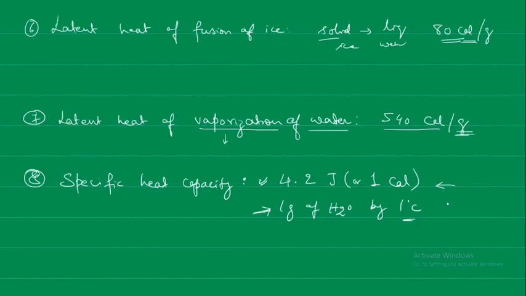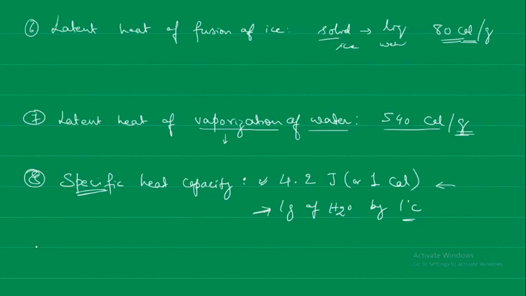Even in latent heat, that is specific latent heat, it will mean for a specific amount, say 1 gram of water. That is the importance of why we say specific. In different places we will be using this term specific. So that is about the different physical properties of water.